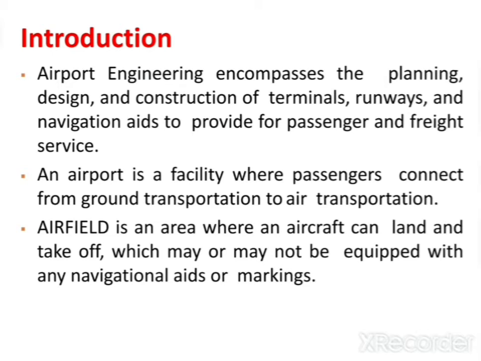An airport is the place where passengers are connected from land transport to air transport with facilities. An airfield is the place where land transport is connected to air transport without any facilities. So that is the difference between airport and airfield. You can see here, an airfield is an area where an aircraft can land and take off, which may or may not be equipped with any navigational aids or markings or any facilities.